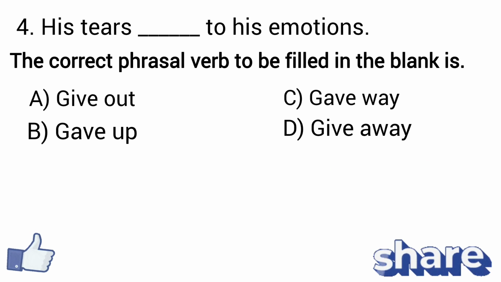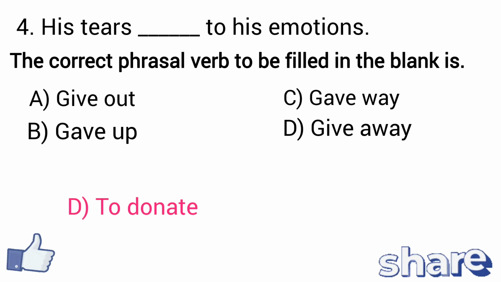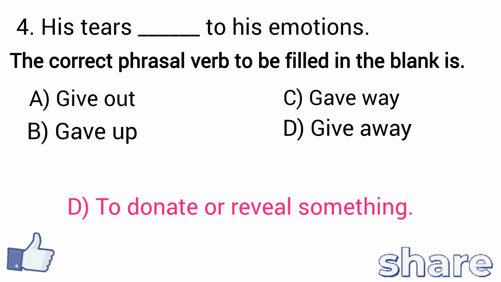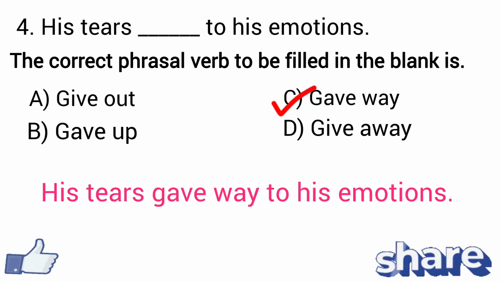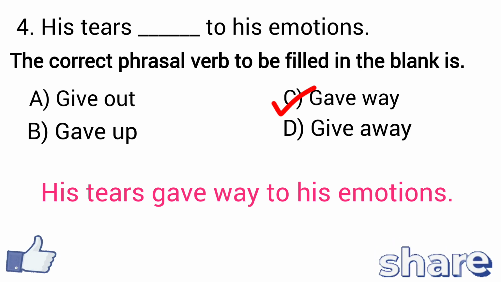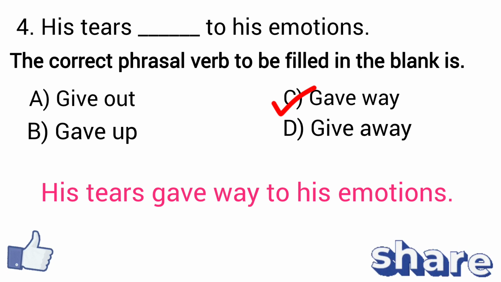Option D, give away, which means to donate or reveal something. So here the correct option is C, gave way. His tears gave way to his emotions, means his tears revealed or allowed his emotions to come through.